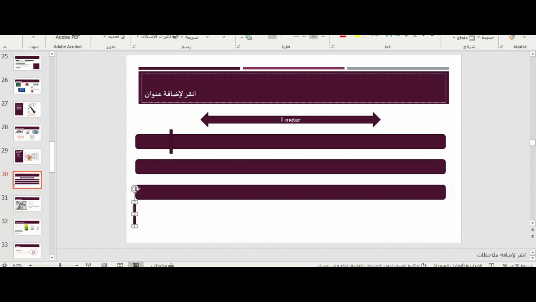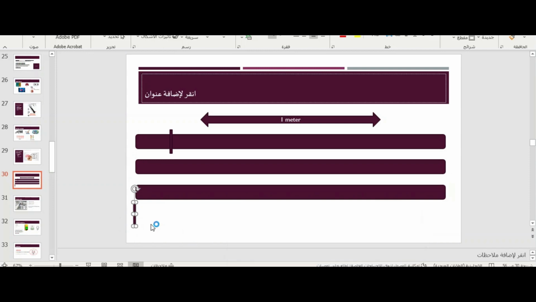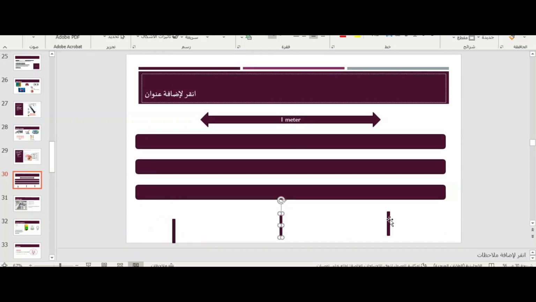Are you with me until now? You following? Yes, sir. Now, this is 1 from a million. And this is 1 from a 10. This is 1 from a 10. This is 1 from a million. And let's say this is 1 from 100. Okay? Which one is bigger? 1 from 100 or 1 from a 10? 1 from a 10.